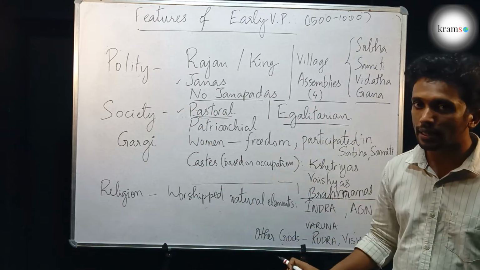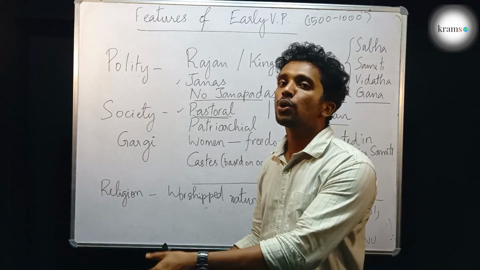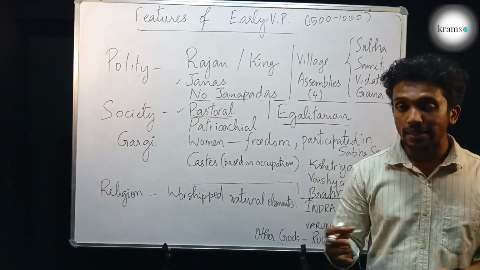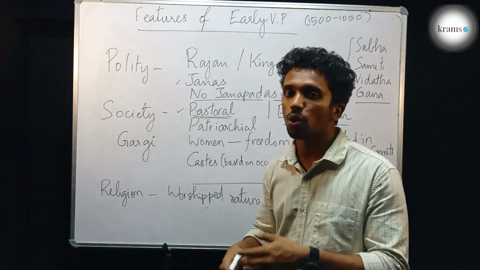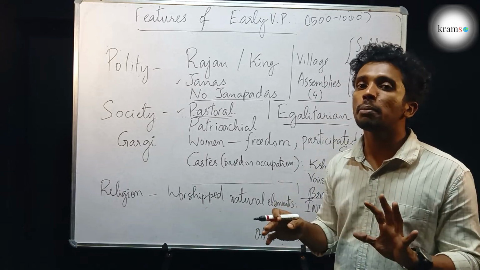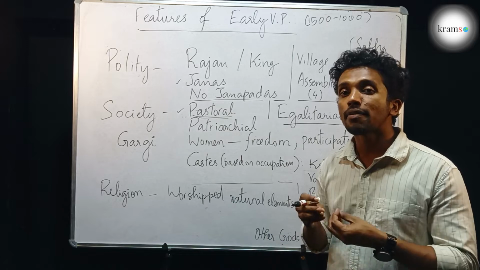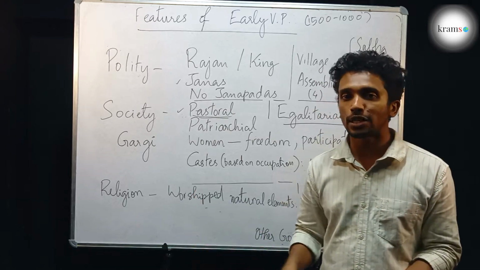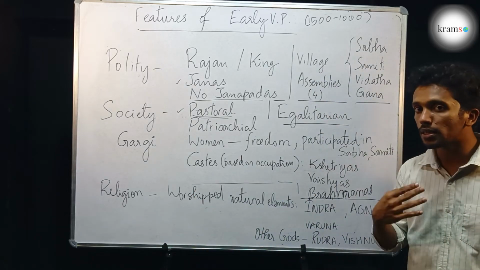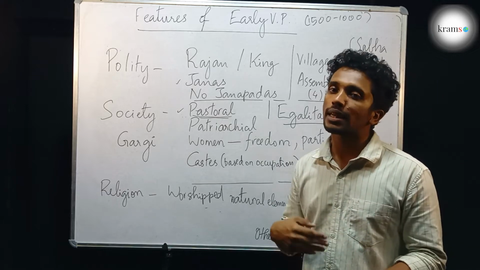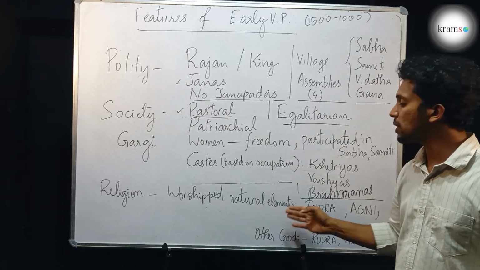They would take the cattle out to graze on the grasslands, forests or hilltops. And there they would meet with rain, thunder, lightning and forest fire, and they were in so much fear of all these natural elements. Hence they considered these natural elements as gods and worshipped them.